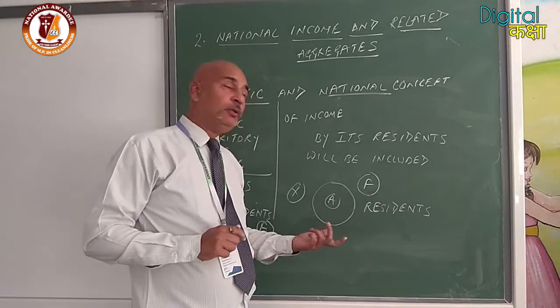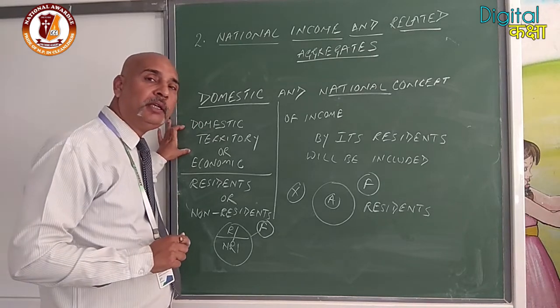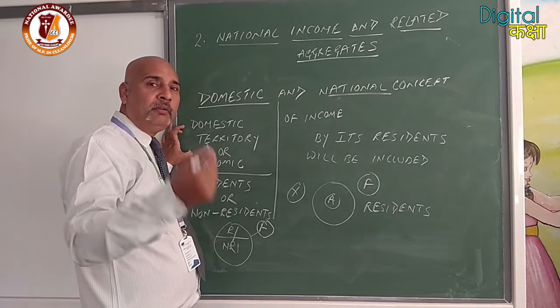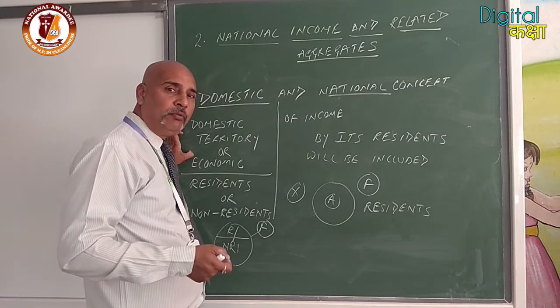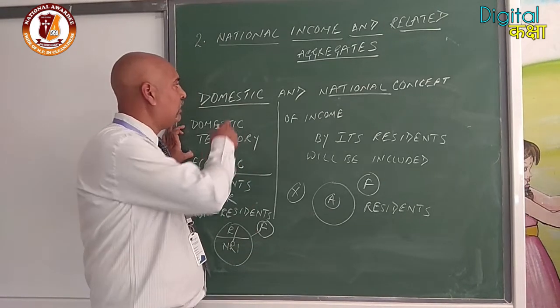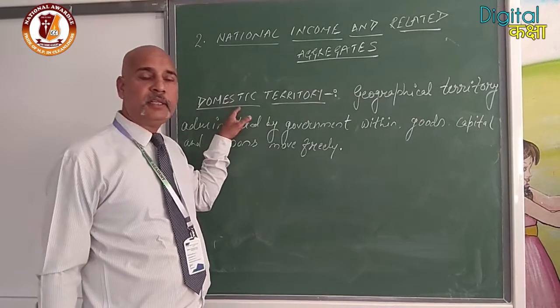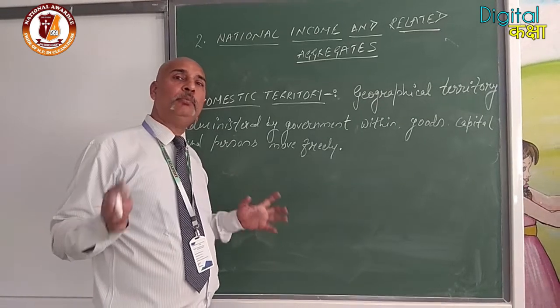Now we will come to what is domestic territory or economic territory, because it is a slightly confusing concept. How can we define a domestic territory? A number of exceptions are given here, so we will continue with the next topic. Domestic territory is a wider concept than political territory.